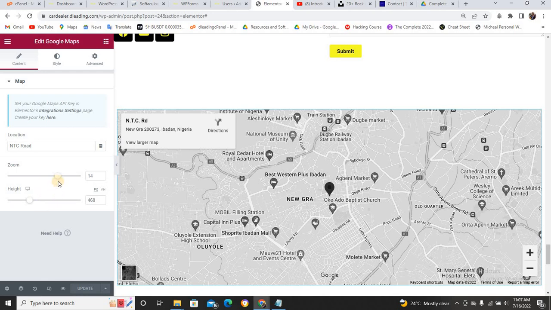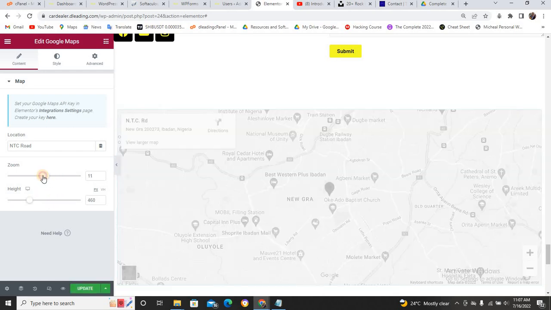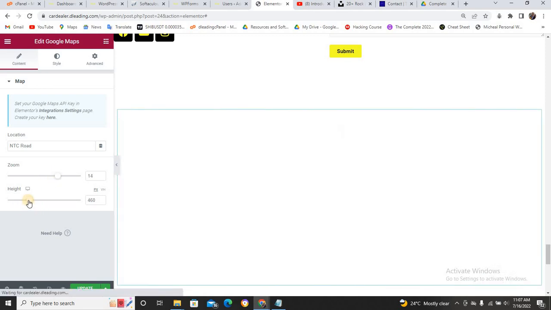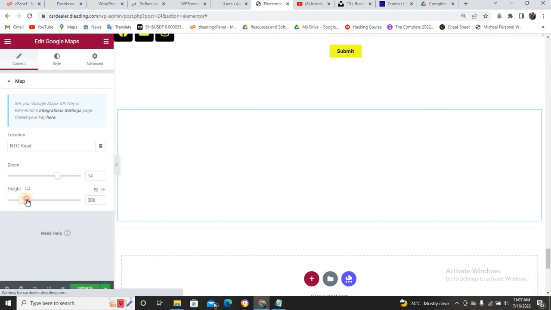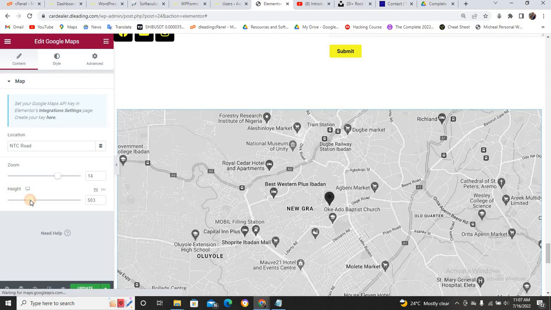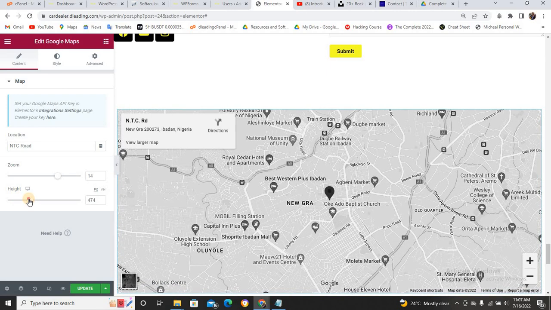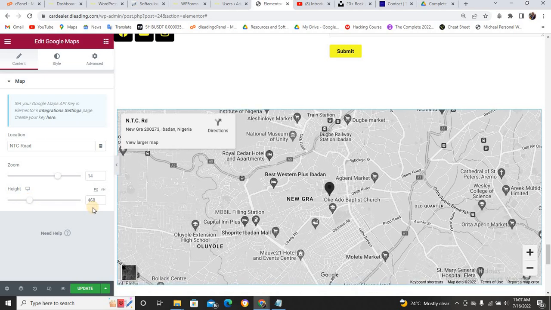You can change the height, you can zoom, you can change it from the normal default. This one is 460; you can reduce it, and you can increase it. Let's just leave it at that. I think it's okay. I click on update.